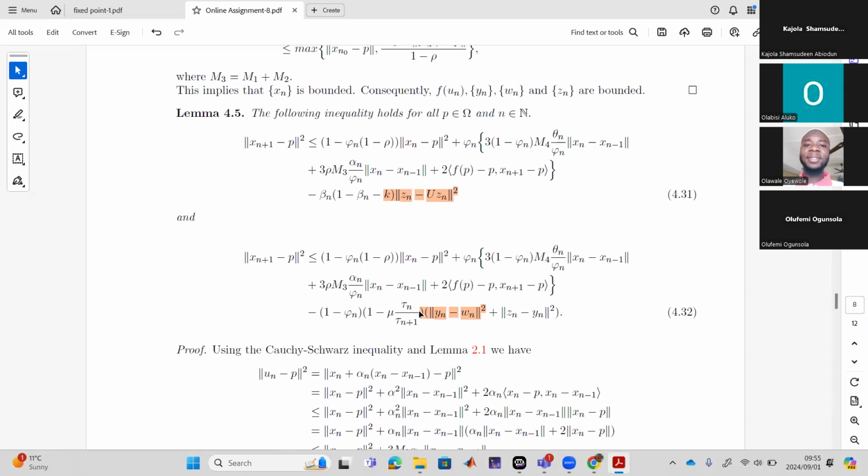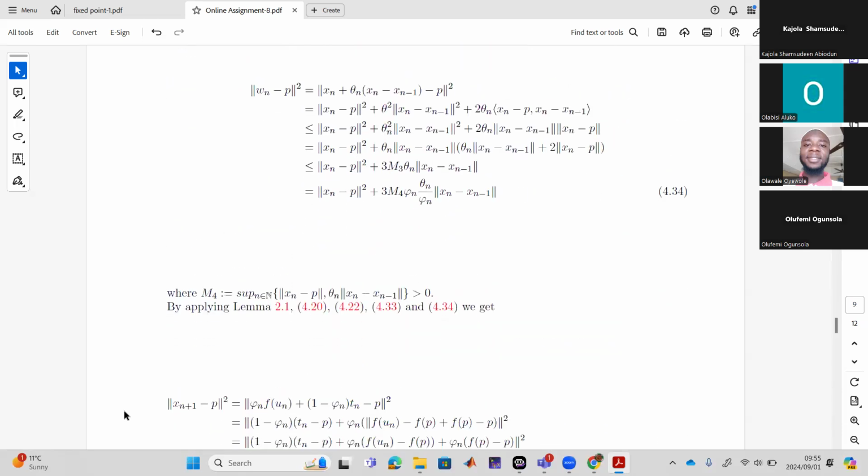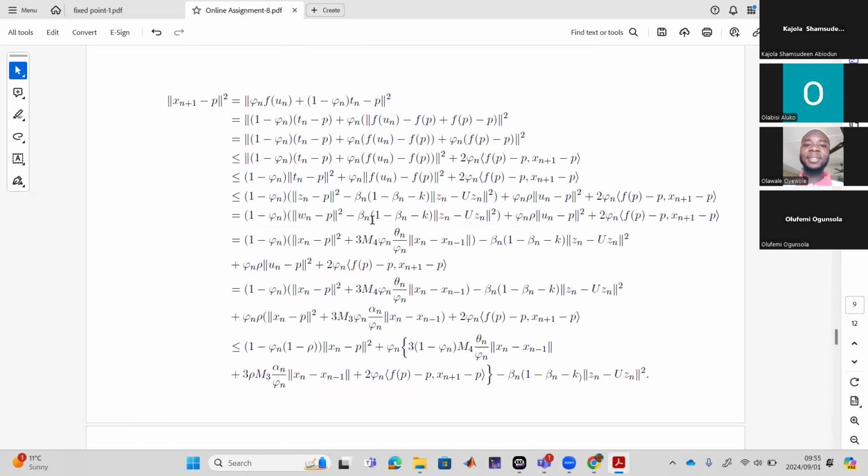No, I think he did this one. Now from here, we are talking about Tn minus P square, saying I will stop at T and then unlock with Z, because this one is less than that. But he has used the whole thing, Zn minus P square, saying less than Wn minus P square plus something. So instead of having those other terms, three expressions, he cut everything, cut two expressions for Wn minus P square, because it's not required at this moment. He only desires this one.